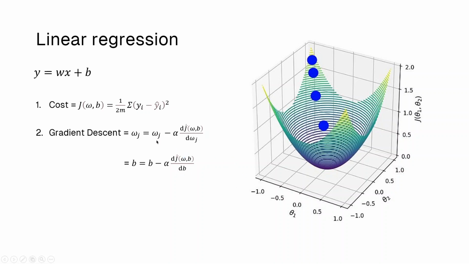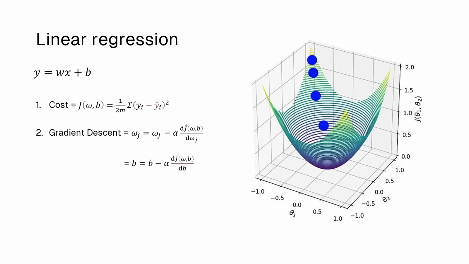How do you run gradient descent? You just take w and subtract from it some learning rate. This alpha over here is the learning rate. This is just the equation; we'll talk about learning rate more in later videos. Then you take the derivative of the cost with respect to the weight and see how much it changes.